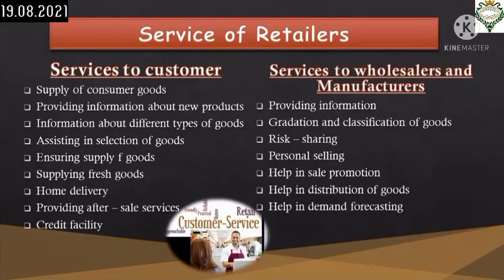Then supplying fresh goods. The retailers do not keep stock of a huge amount of goods. They supply goods to the consumers according to their demand after purchasing them. Then home delivery is also available, because some retailers provide free home delivery services to their customers. Then it also provides after sale service. Big retailers provide after sale services for durable goods like TV, AC, motor car, etc. to their customers. Then credit facility. Sometimes the retailers sell goods on credit to their regular and reputed customers.